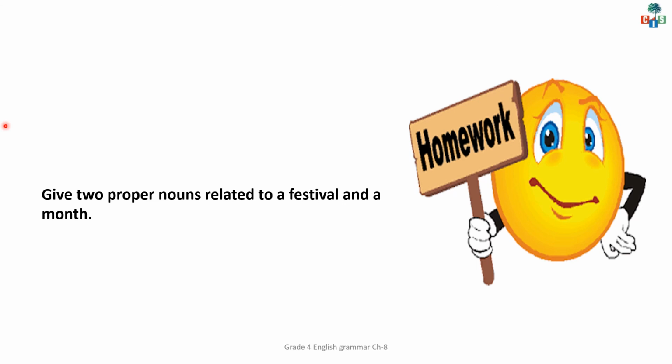And children, today's homework is to give 2 proper nouns related to a festival and a month. Means you have to give a specific, a particular name related to any festival or any month. You now know, children, what a proper noun is. A proper noun is a specific name, a particular name that we give to a person, to a place, to an animal, to a monument, to an organization.